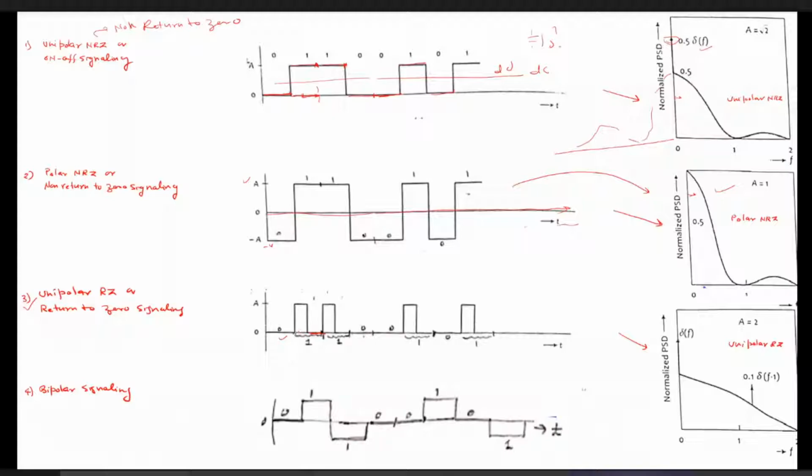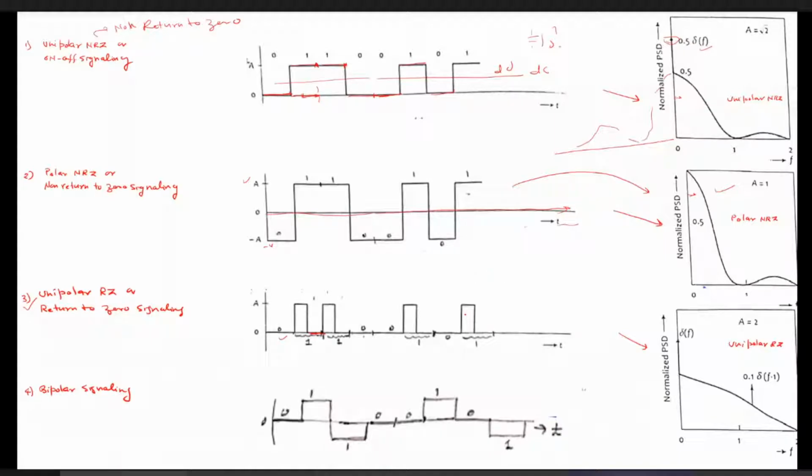So the representation from here to here is nothing but for 1. That is, if there is a 1, then the first half bit duration is represented by plus V volt, and the next half duration is represented by 0 volt. Similarly, the next data is 1 also, so the first half bit duration is represented by plus V volt, and the next half by 0 volt. And if there is a 0, then the whole bit duration is represented by 0 volt. And if there is 1, then half bit duration is represented by plus V volt, and the next half bit duration by 0 volt.